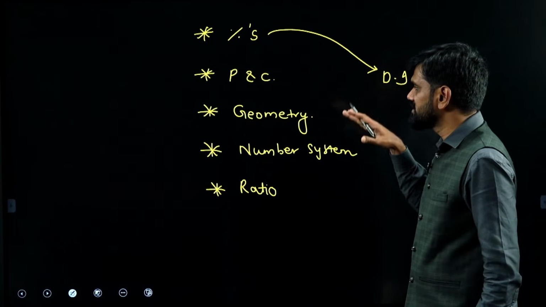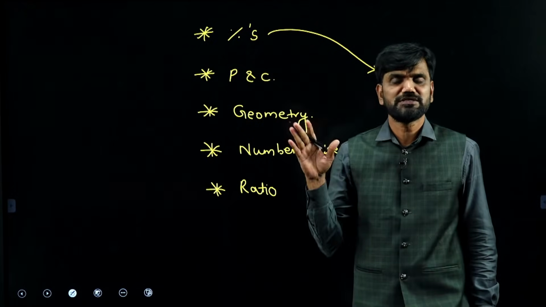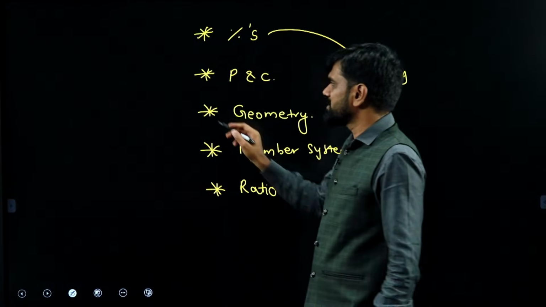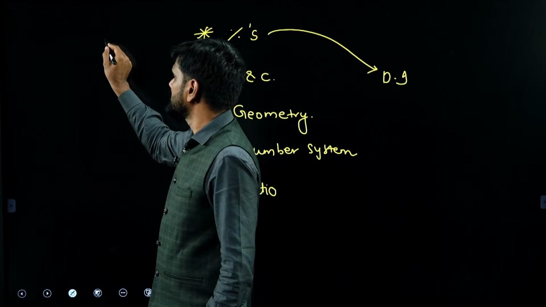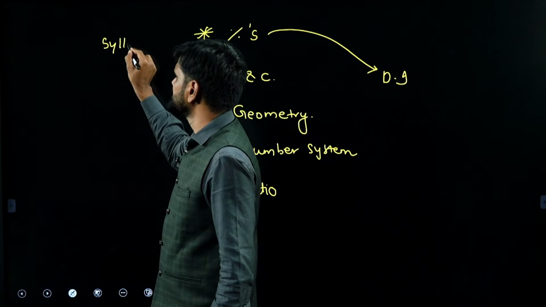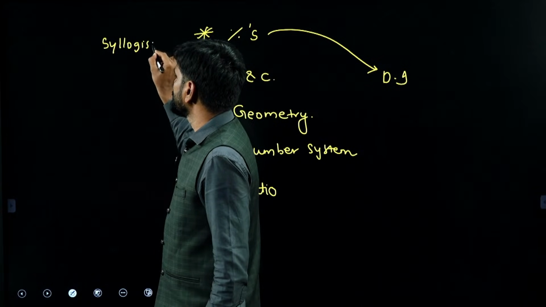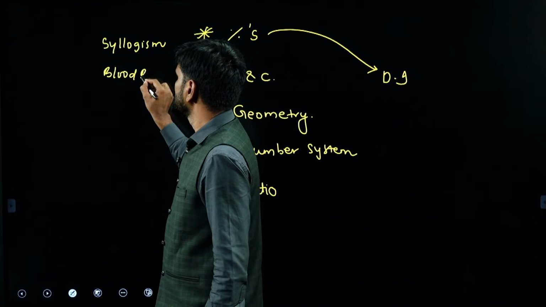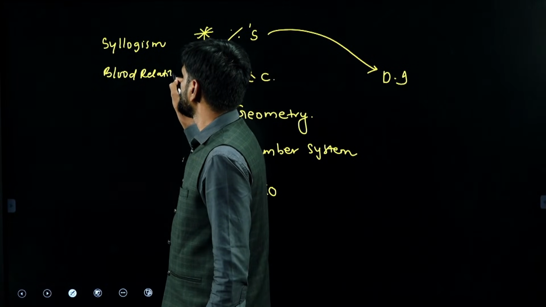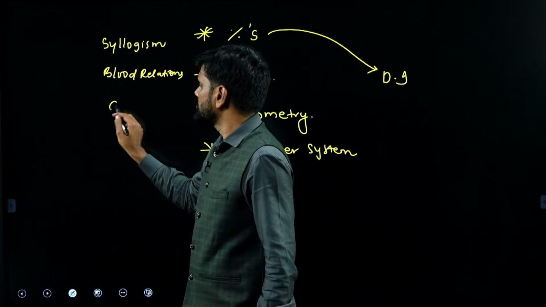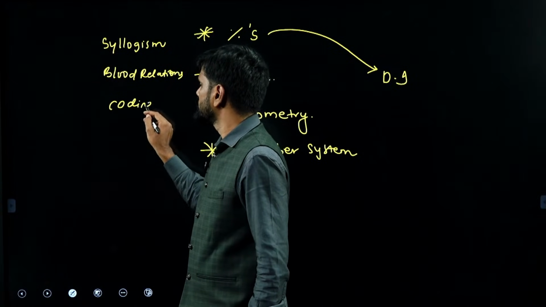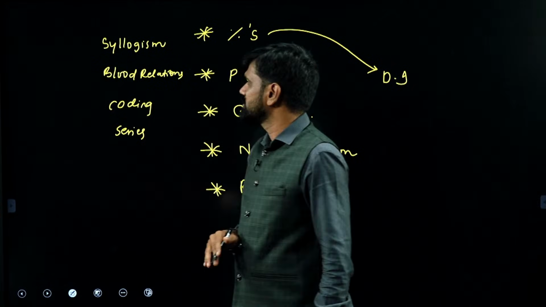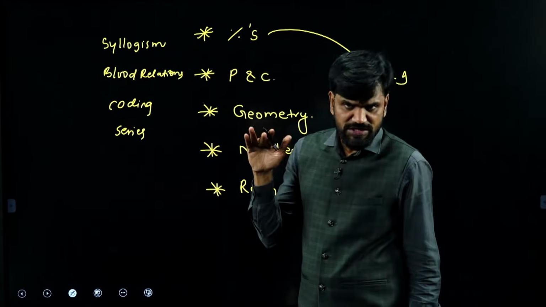If you are focusing on these areas, there is a high chance of you getting a good score in the numerical ability part. Along with this, from the reasoning part, the areas that you need to focus on are, first, syllogism. Next, blood relations. Next, coding and decoding. Questions based on coding they are giving, and series also they are giving. Syllogism, blood relations, coding-decoding, series.